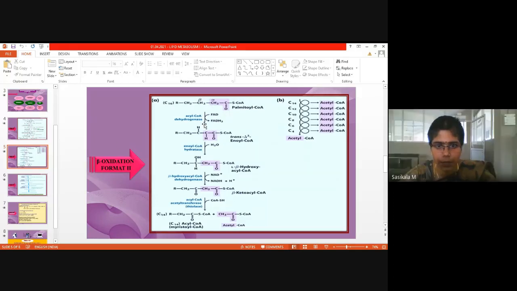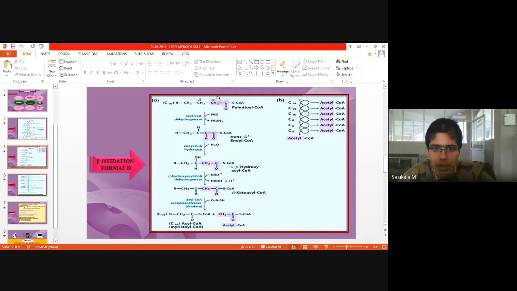Beta position, FAD, acyl-CoA dehydrogenase. It is the activated form only, involving a dehydrogenation reaction, hydration, dehydrogenation, and thiolase or acyl-CoA acetyltransferase. Thiolase means lase. If it ends with lase, it represents a lyase, which means breaking into small molecules, a cleavage reaction. Then it forms acyl-CoA and acetyl-CoA. Acyl and acetyl are different. Acyl means it has more number of carbons. The general term is acyl, the specific term is acetyl for a molecule.